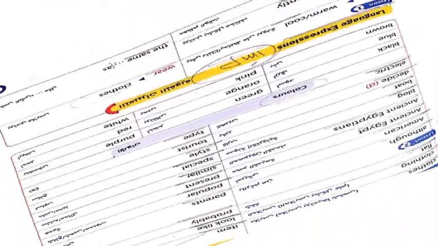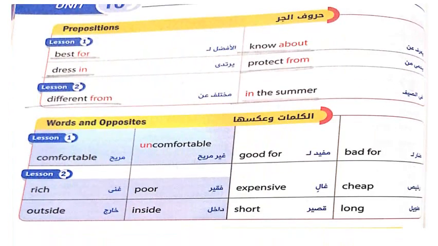Turning to the second page. Here, best for. Eating healthy food is best for your body. Dressed in. Different from or differently from. Know about. Protect from. In the summer. Okay, these are some opposites. Read it then.